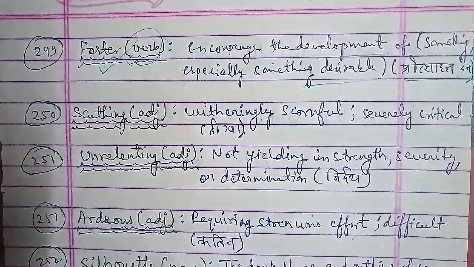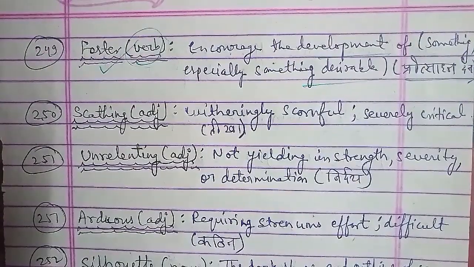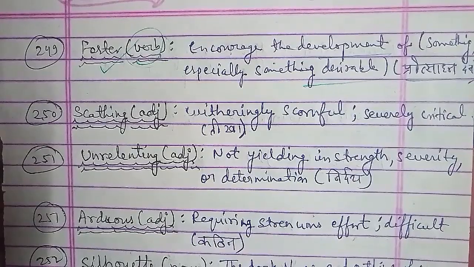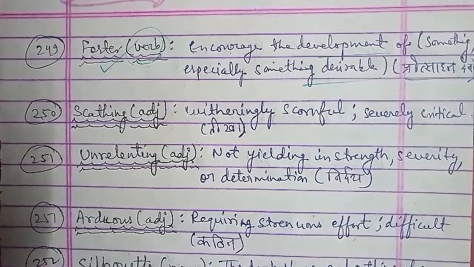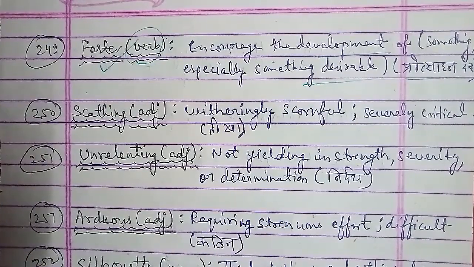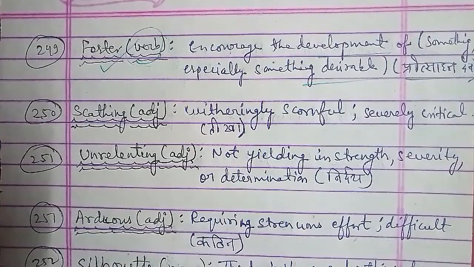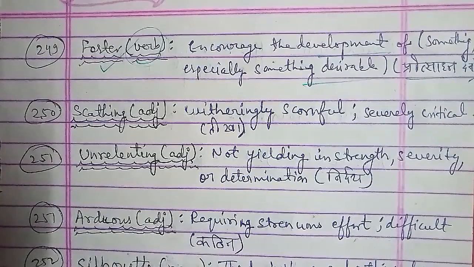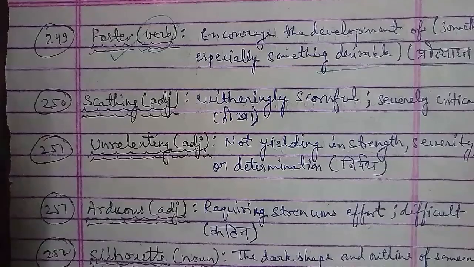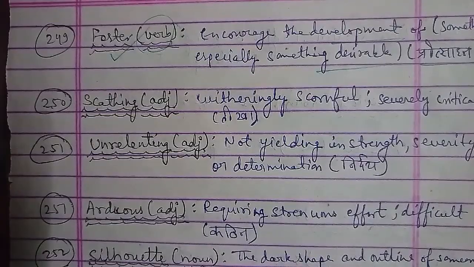Next one we have here, 251st word, is unrelenting. Unrelenting is a word that is used as adjective, and the meaning of unrelenting we have is not yielding in strength, severity or determination. कोई when we are not yielding with the strength, severity or determination, that is in Hindi nirdaya, so then we can use the word unrelenting there.